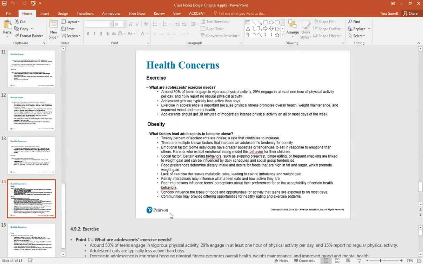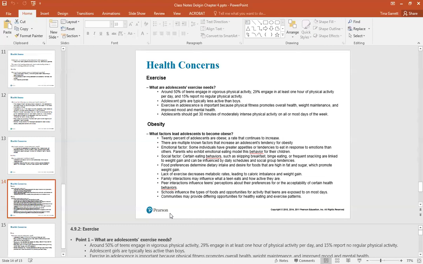Exercise. Around 50% of teens engage in vigorous physical activity. 29% engage in at least 1 hour of physical activity per day, and 15% report no regular physical activity. Girls are typically less active than boys. Exercise in adolescence is important because physical fitness promotes overall health, weight maintenance, and improved mood and mental health. Adolescents should get 30 minutes of moderately intense physical activity on all or most days of the week.